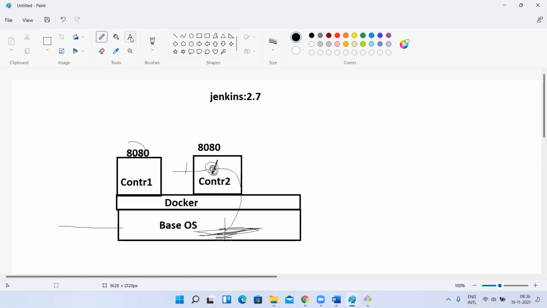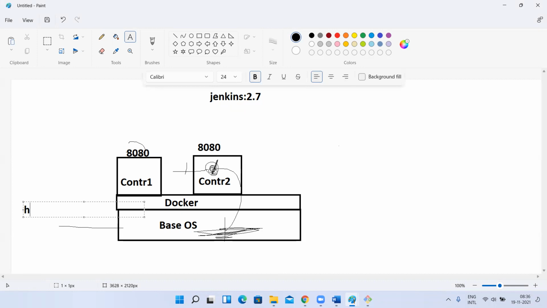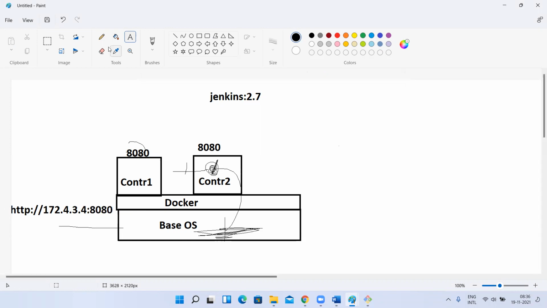So if I try to access this host like this IP address, http://172.4.80, something like this, :8080, now tell me, I'm accessing the host or container directly with this. Is this the host port or container port?